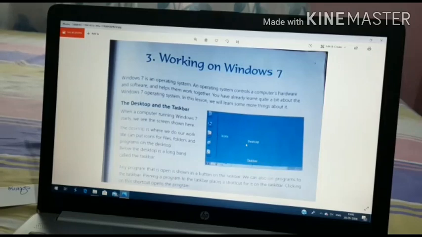The desktop is the blank area given there. And icons are the different images kept there. All those pictures are icons. And the bottom bar is known as the taskbar.